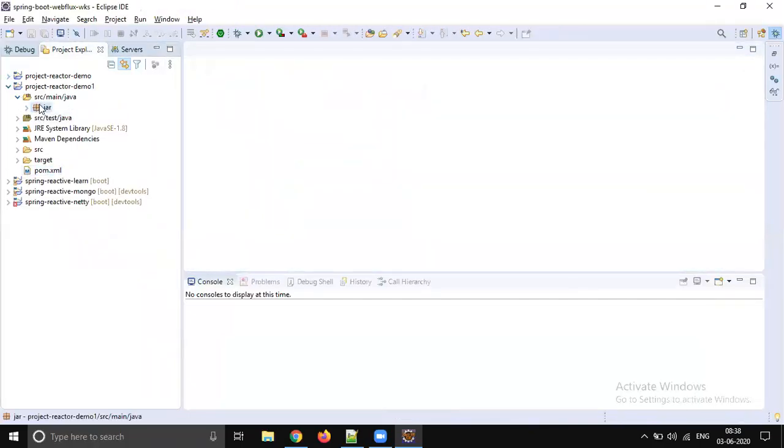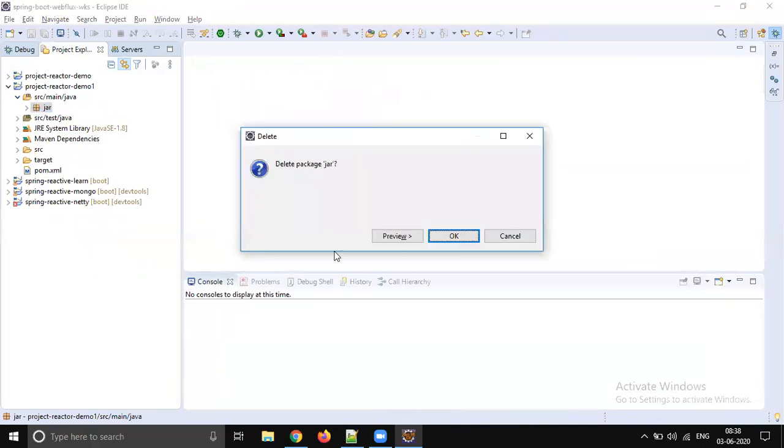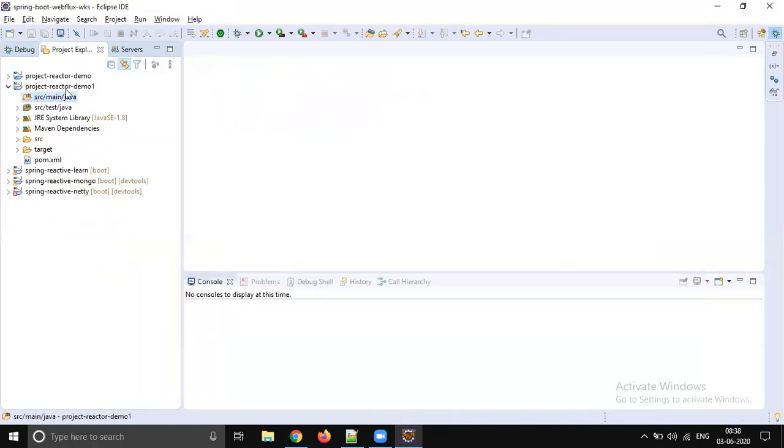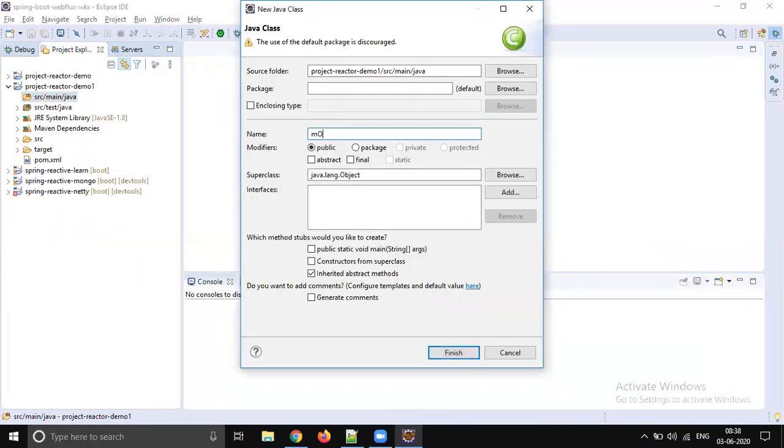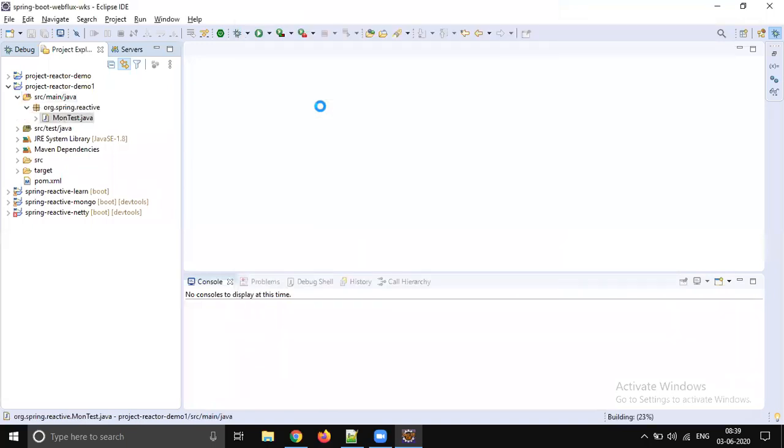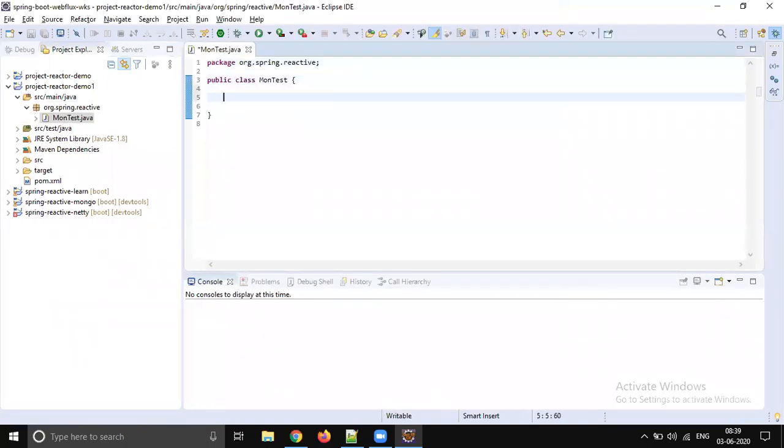Let's delete this and write a fresh class. Just click OK. Right click, new class. Let's name it MonoTest, and put it in the package org.spring.project.reactive. So reactive, still org.spring.reactive. Let's write the main method.